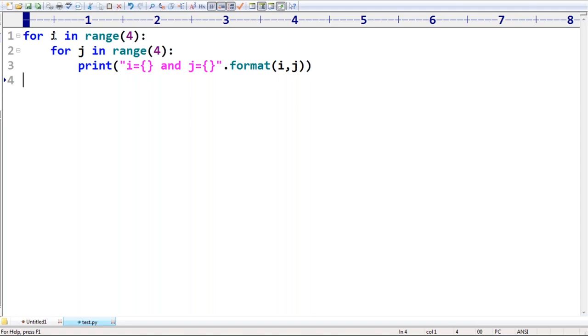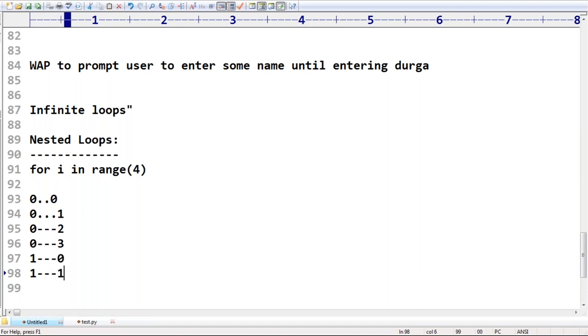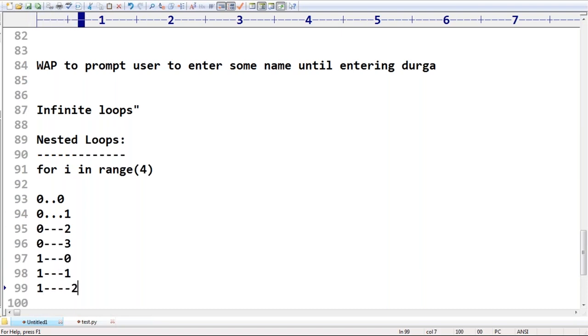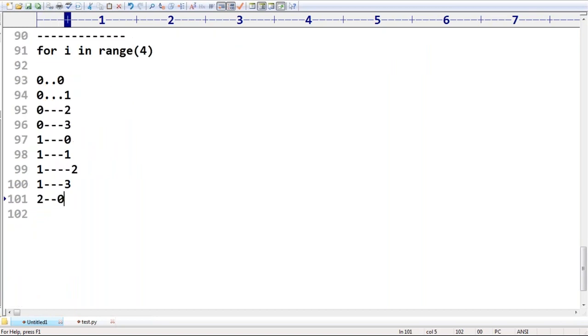First, what is the i value? 0. What is the j value? 0. So first it's going to print 0, 0. Next, 0, 1. Next, 0, 2. Next, 0, 3. So the j values 0, 1, 2, 3 are completed. Next the i value becomes 1: 1, 0, then 1, 1, then 1, 2, then 1, 3. Next the i value is 2: 2, 0, and so on.